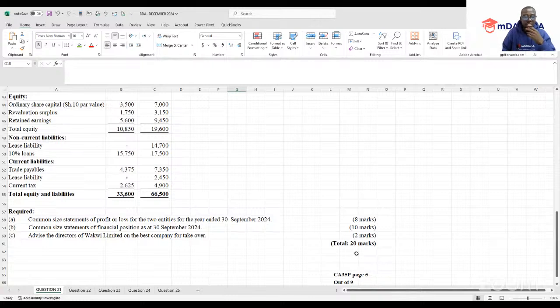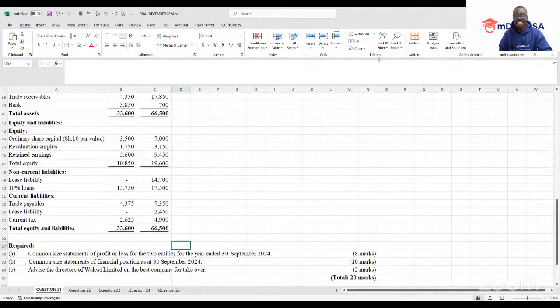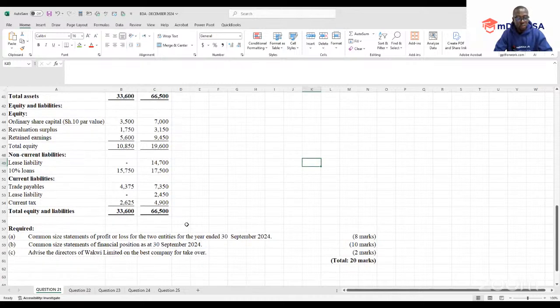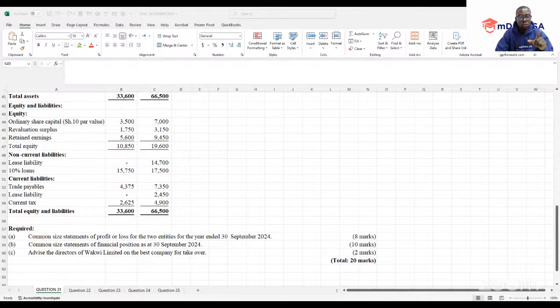So when you're given such a question, the first thing you need to do is ask yourself, do you know what common size entails? And remember, for those who are in class, I guided you about the common size, and this you're doing on a block revision. That was a BDA, right? The concept, as I've mentioned, is also very important for those who are doing financial reporting.